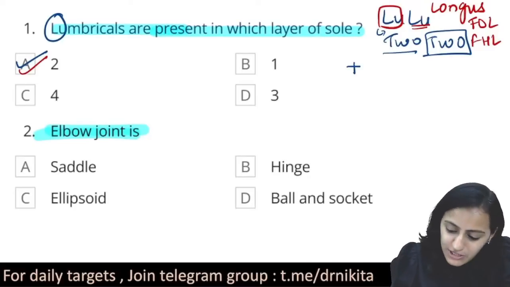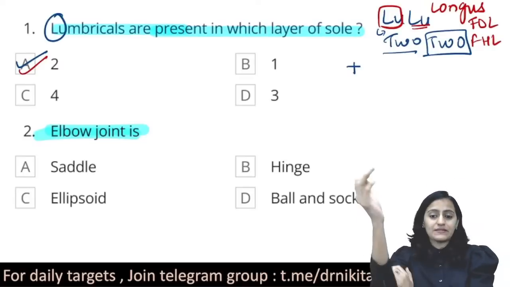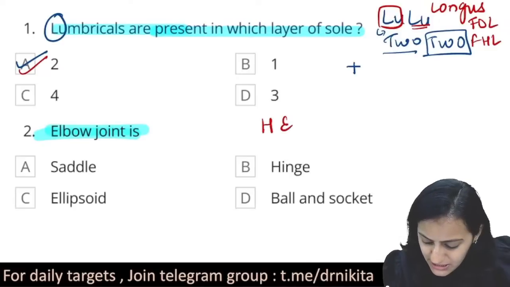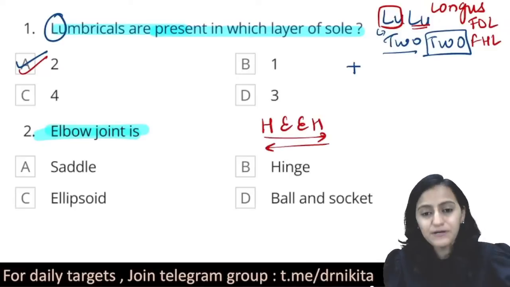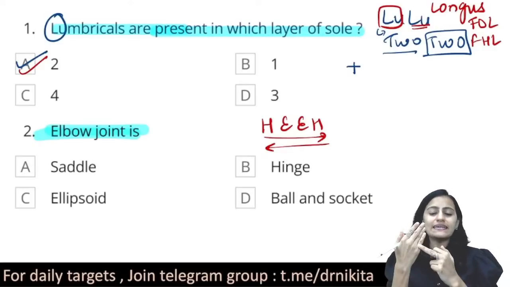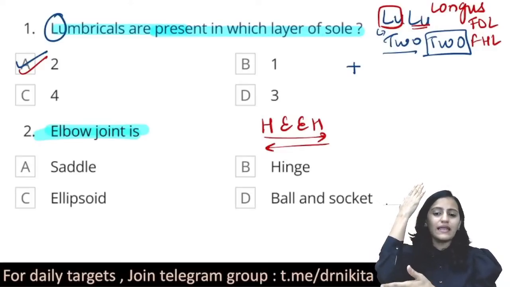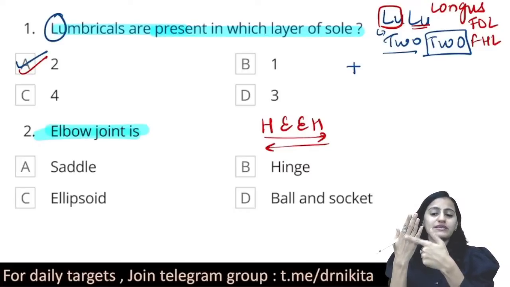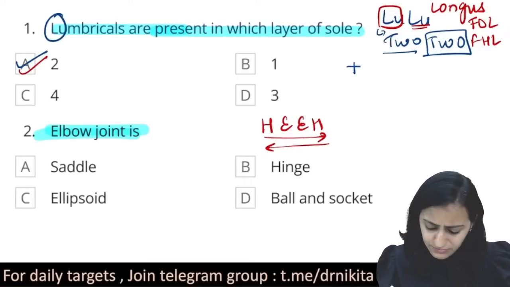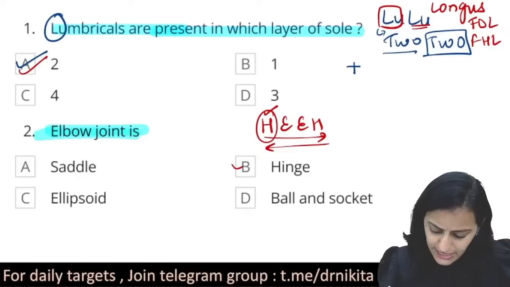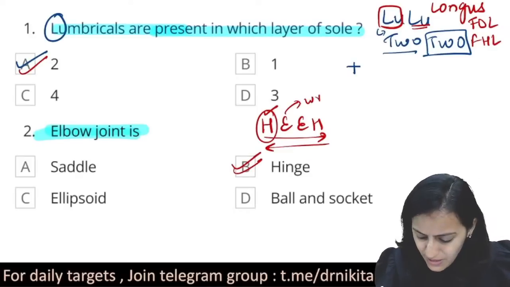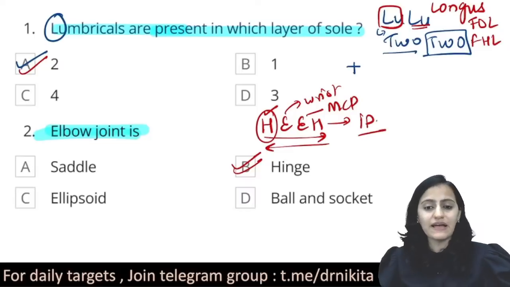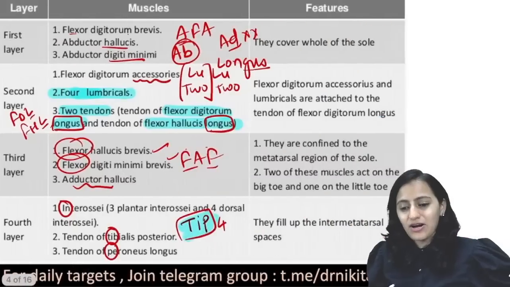Okay, so elbow joint. Remember the trick for the upper limb joints starting with the elbow. Yes, very good. It is H-E-E-H. Remember the palindrome? Read it this way or that way, it is H-E-E-H. So starting with the elbow, the elbow joint is H, wrist joint E, metacarpophalangeal joint E, and the interphalangeal joints H. So the elbow joint is the hinge joint. Then you have the wrist joint, then the metacarpophalangeal joints, and then the interphalangeal joints. Okay. Going on to the next one.